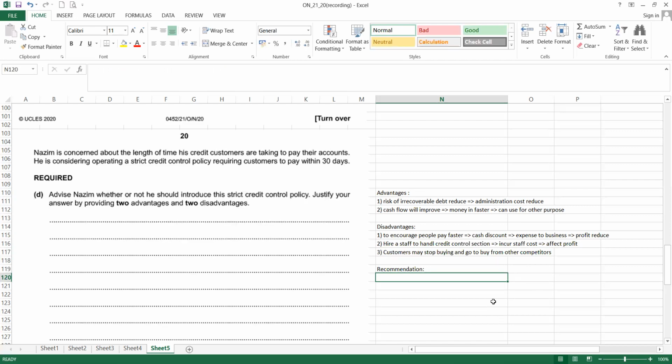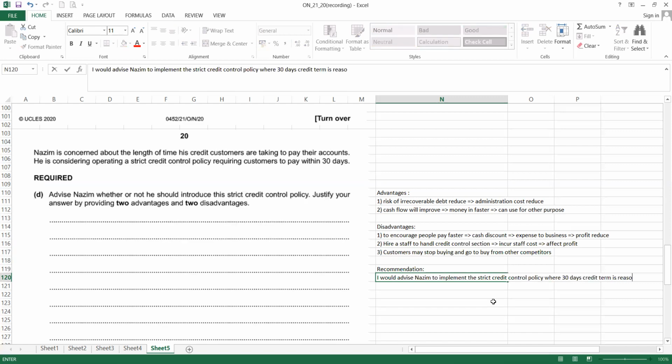So for me personally, I will advise Nazim to implement the strict credit control policy, where a 30-day credit term is reasonable to customers.